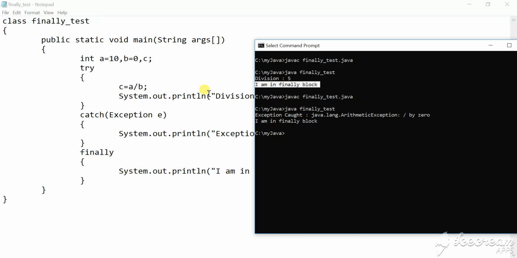So what is its application? Whenever we are handling files or databases, suppose after the end of the program we want to close the connection, we can write the closing statements in the finally block. So before exiting the program, it will close all the connections with the database and the file handling. Also, if you want to display any last set of messages, you can display them here. And remember that the finally block is usually used after the try catch block.